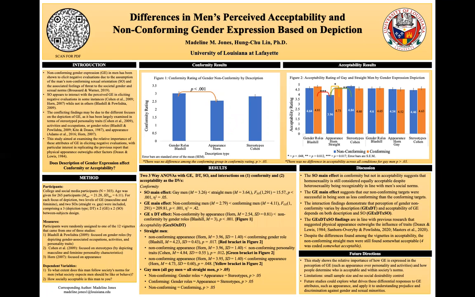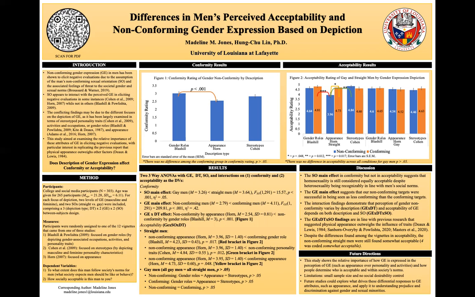For acceptability, a separate 3-way ANOVA found a significant main effect for the 3-way interaction, as seen in Figure 2. Post-hoc Tukey test showed that a nonconforming appearance was rated as less acceptable than conforming gender role and conforming appearance, as shown by the red and yellow bracket. The nonconforming appearance was also seen as less acceptable compared to the man with a nonconforming stereotype personality trait, as shown by the green bracket. Gay men, on the other hand, were equally acceptable, regardless of their expression or description type. They were also considered equally acceptable compared to all of the straight men.